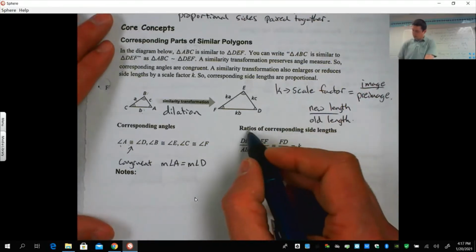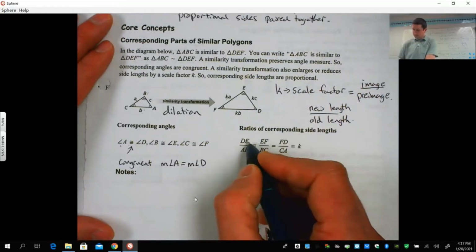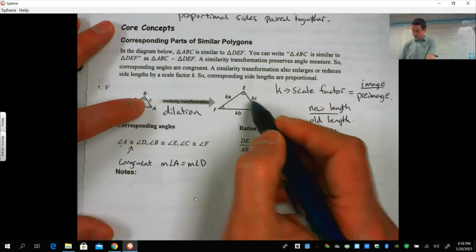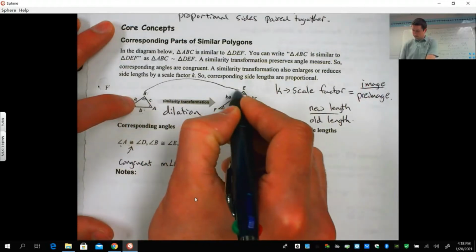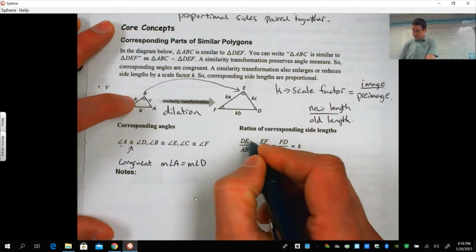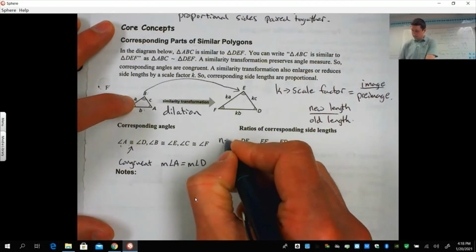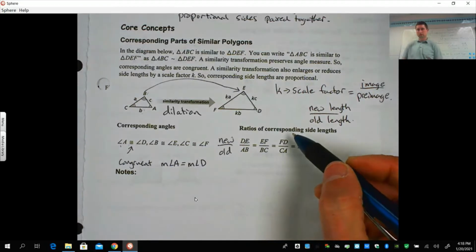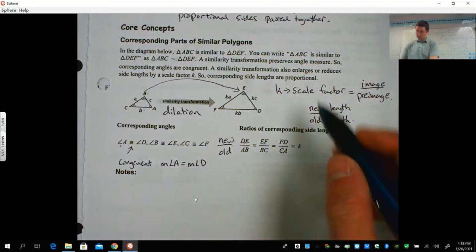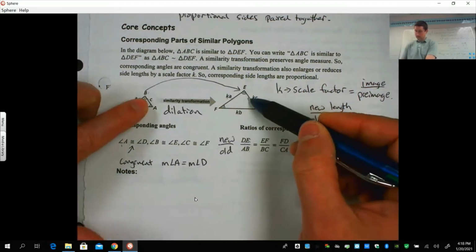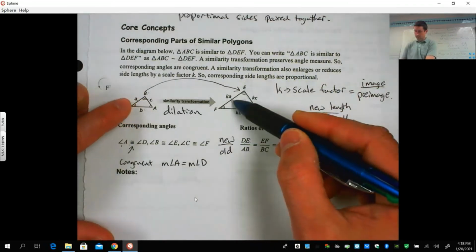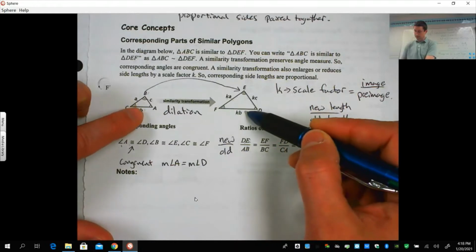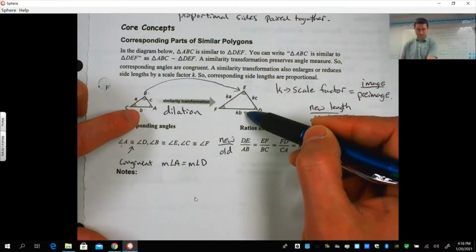Okay, the ratios of the corresponding side lengths, so they said DE, right here, divided by AB, so those are your corresponding side lengths. Again, DE is the new length. So it's the new over the old, or the image over the pre-image, or the new one over the original. Okay, so DE over AB has to equal EF over BC, which has to equal FD over CA.